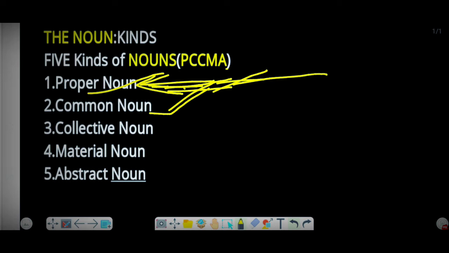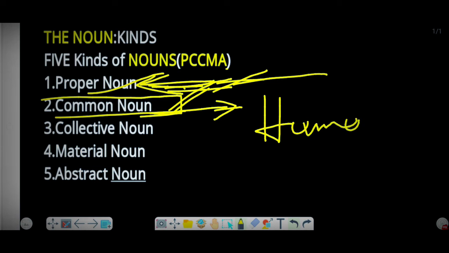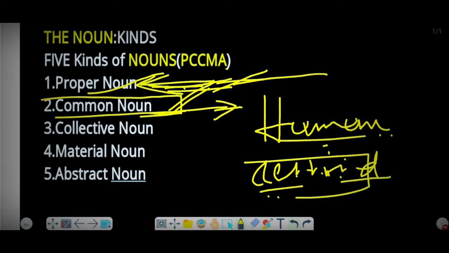Now second, the common noun. A common noun is a name shared in common by everyone of the same class, that is, जाति or group. Common noun means the same जाति and group, यानी कि समूह. It can be human, animal.